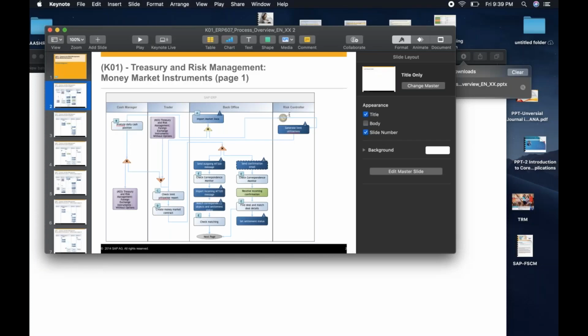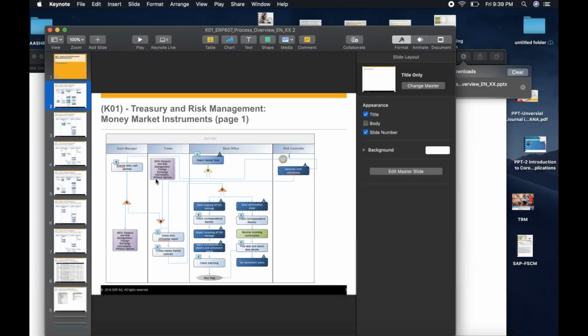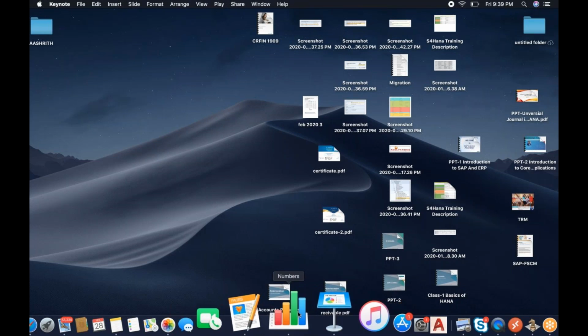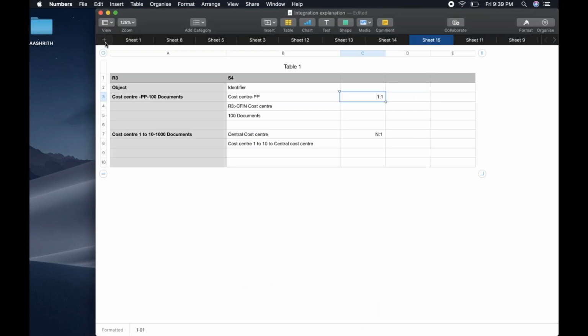What the treasury consultant will do? So he will check the limit and also he will create a money market transaction. So let me hold in this point. First of all, gather the requirements. Like this, you will get some flow chart how you can work on treasury management. Today we are going to discuss only up to create how money market instrument will be created. So according to this, let's take some requirements and answer to me. While I'm explaining, I will ask you the questions. Please answer to me.